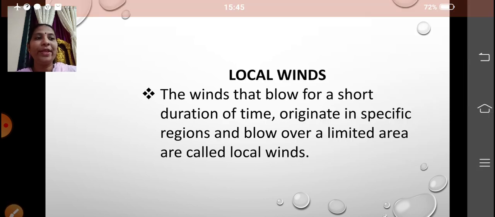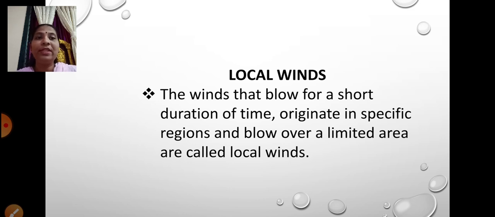Fine. Going ahead, local winds. The winds that blow for a short duration of time, originate in a specific region and blow over a limited area, are called local winds. The duration of blowing is short, and they blow over a limited area. That is why they are called local winds, whereas planetary winds blow over a vast portion of the earth.